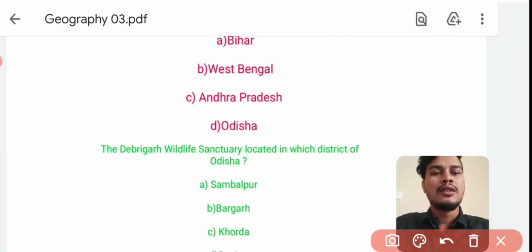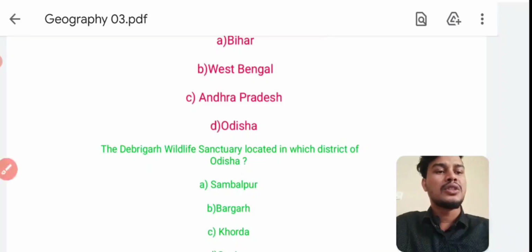Next question. The Debrigad Wildlife Sanctuary is located in which district of Odisha? Debrigad Wildlife Sanctuary is located at Bargarh. Option number B, Bargarh.